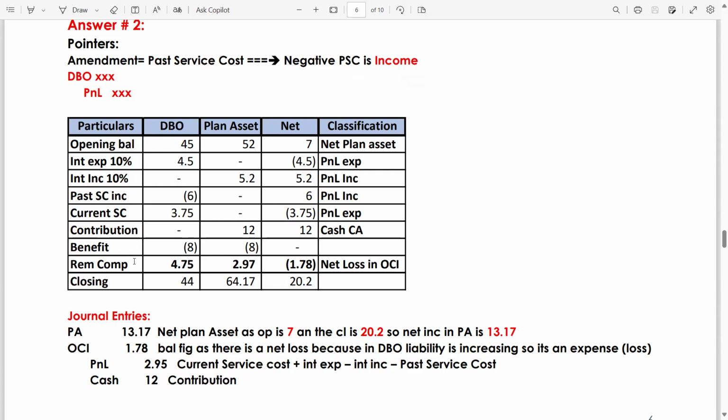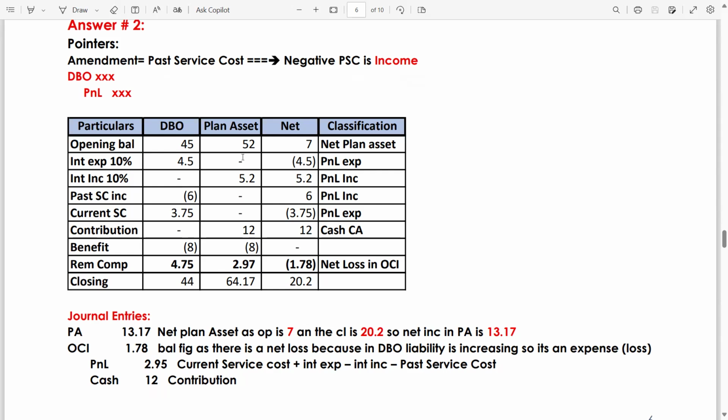So 39.25 minus 44 gives you 4.75. So 4.75 is your remeasurement loss, which will go in OCI. You can also write it as actuarial loss.